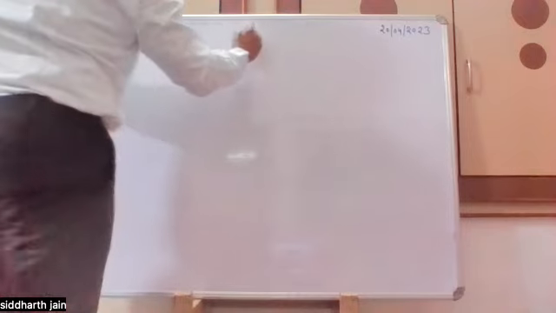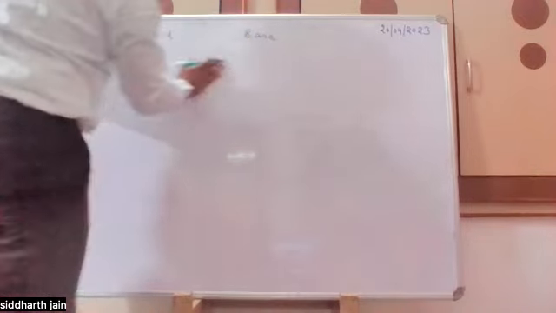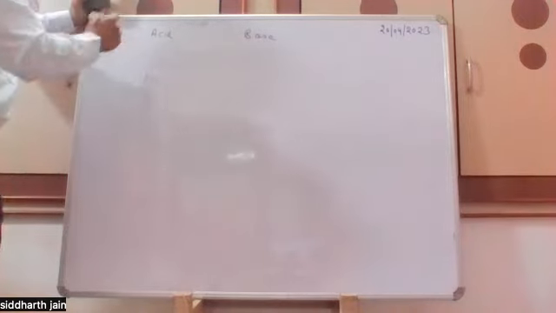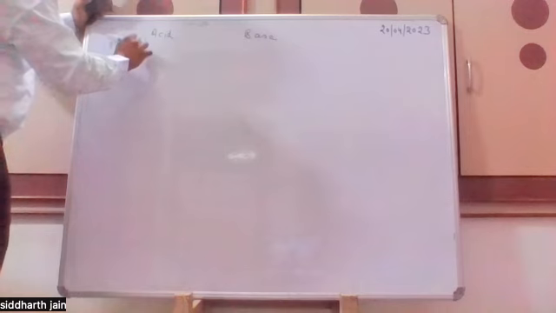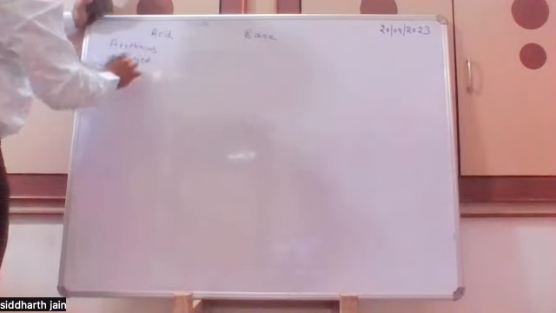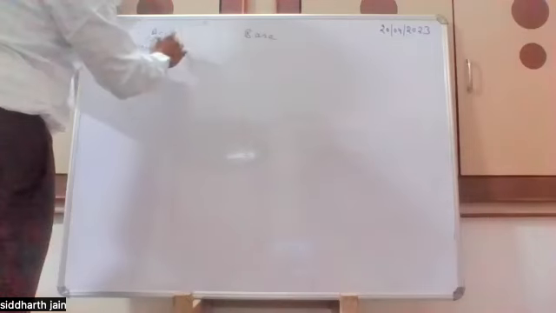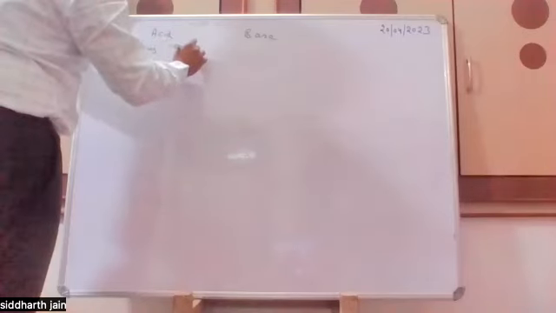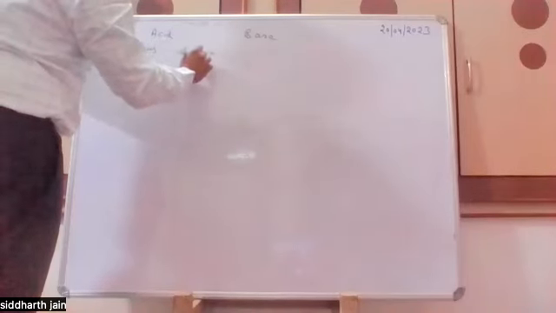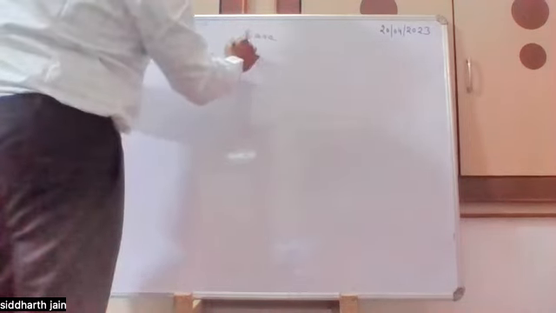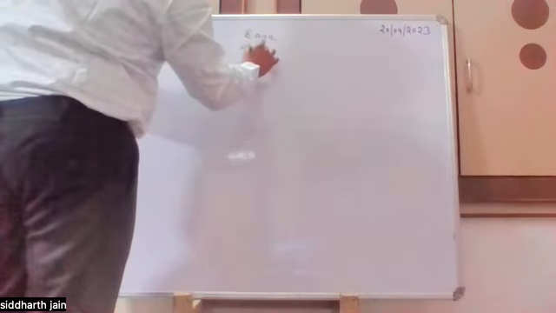Sir, there are many definitions for acids and bases. Arrhenius gave one definition, Bronsted gave another, and Lewis gave another. An acid is a substance which gives H plus ion in water, and a base is a substance which accepts H plus ion in water.